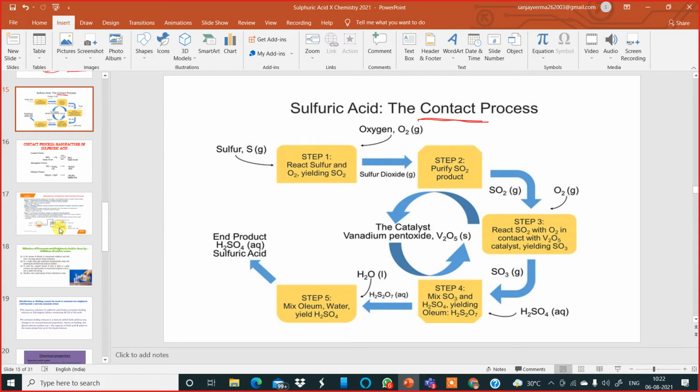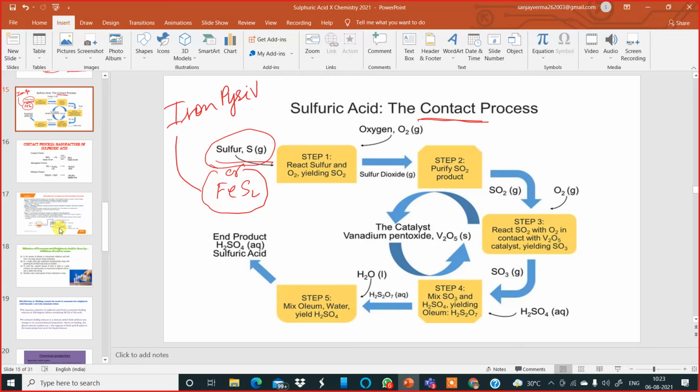Now let us look at the details of the contact process. In the contact process, we need sulfur or iron pyrites, FeS2. So these are the requirements for the contact process. We need either sulfur powder or iron pyrites. This is called iron pyrites.